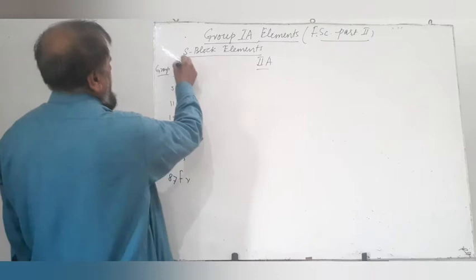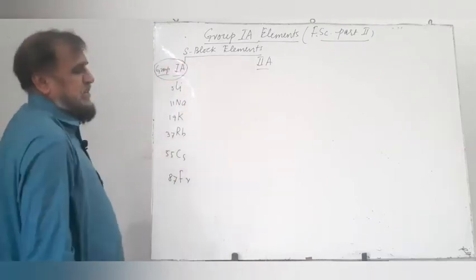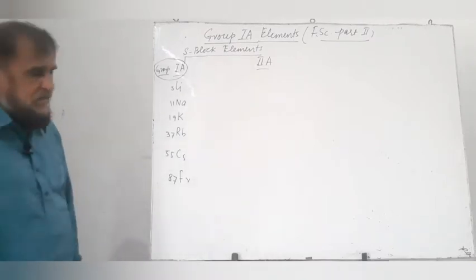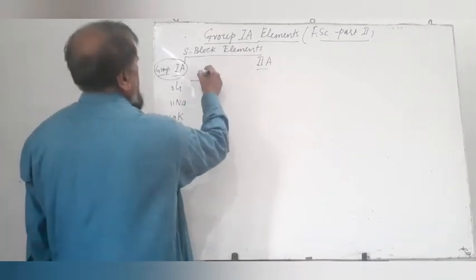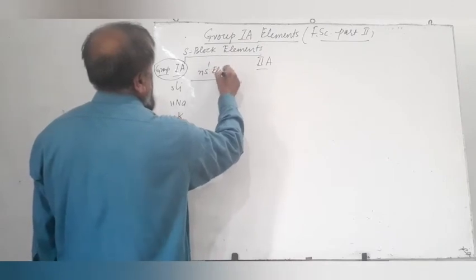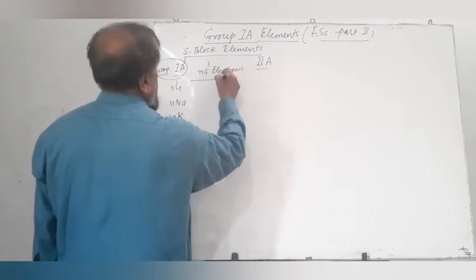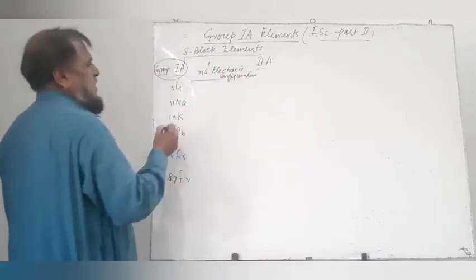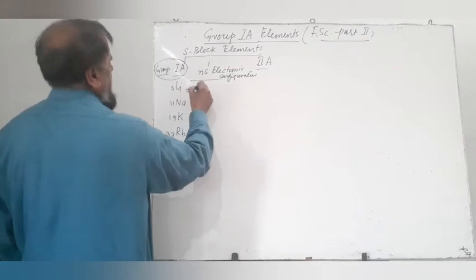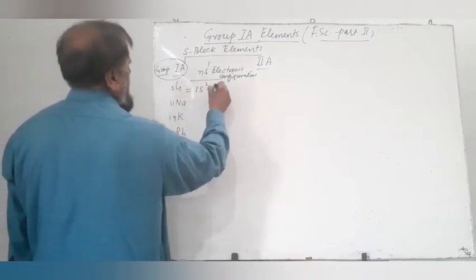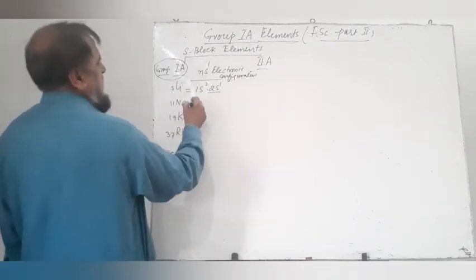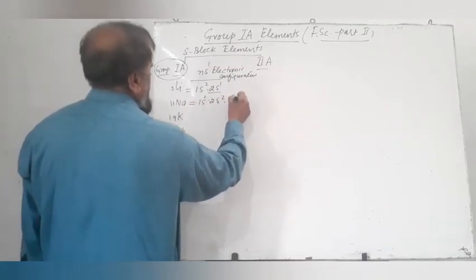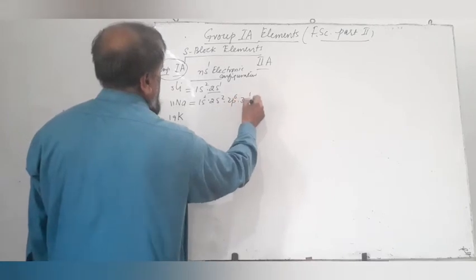These elements are known as S block elements because in them the last electron enters the s orbital and they have ns1 electronic configuration in the valence shell. They have only one electron in the s orbital. For example, the electronic configuration of lithium is 1s2 2s1. Electronic configuration of sodium is 1s2 2s2 2p6 3s1.